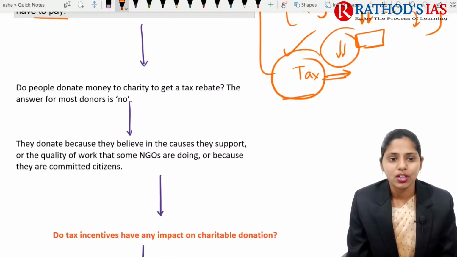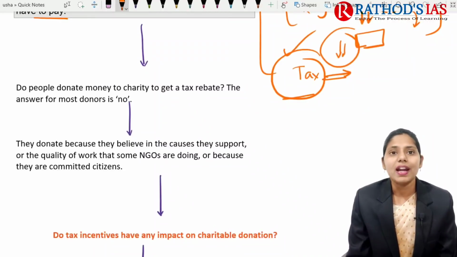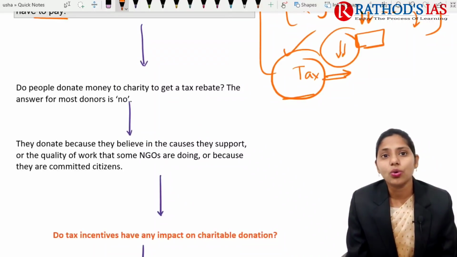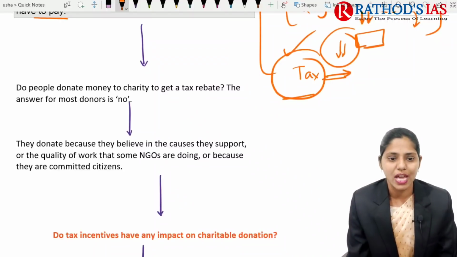because they donate the money because they believe in the cause they support. Okay, so they mainly focus on the quality of the work that some NGOs, not all the NGOs I am saying, but some NGOs, are trying to provide in terms of quality of services. Because of this, some committed citizens will go for donating money to that so and so charity.